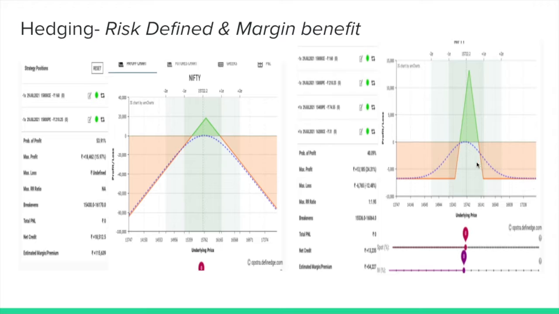So look at the right side. We have bought 2 hedge positions on the left and the right, right? Basically, we have purchased the strikes at the break even of the strangle and then made it into a butterfly. Look at the amount that we have saved. The margin has come down to just 54,000, so less than half of the margin is required. We get the benefit of risk defined and the margin at the same time. So we saw that using non-directional strategies or spreads, you get both the benefits.